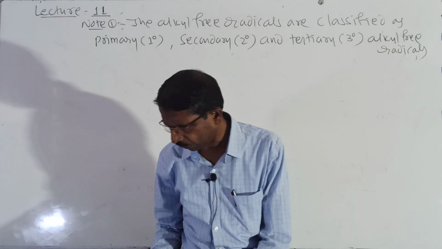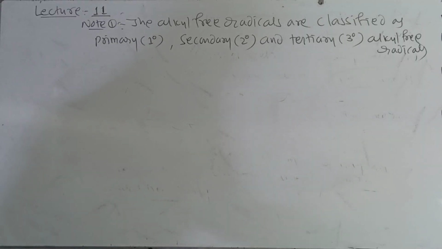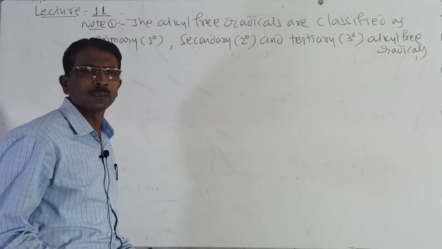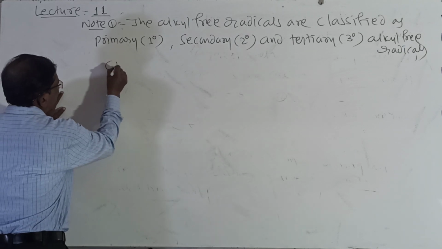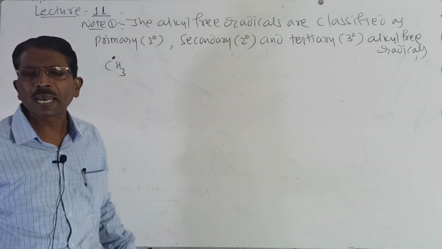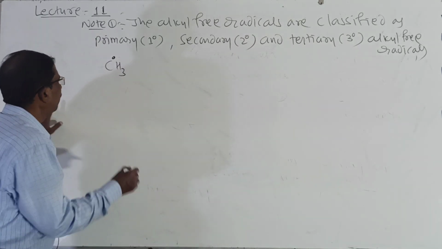Alkyl free radicals. Look here. So then how are these represented? Look here, primary means CH3, it is a free radical, it is called methyl free radical. I will write methyl free radical.